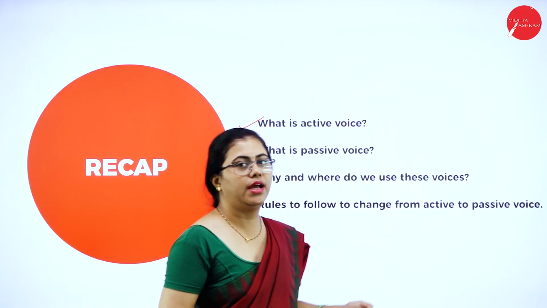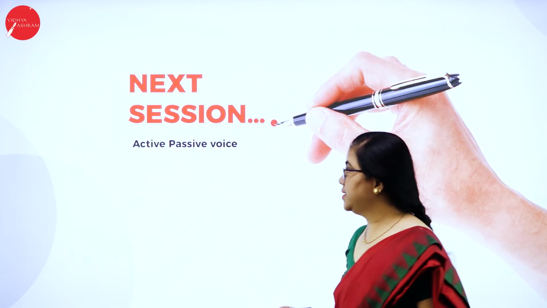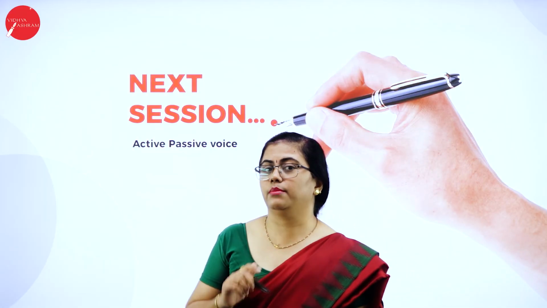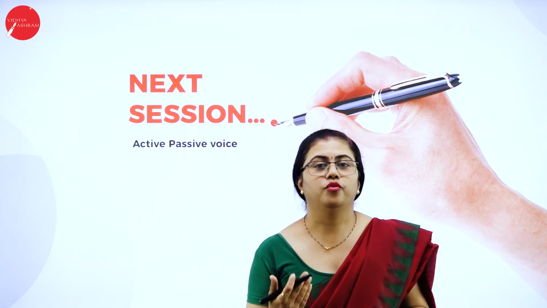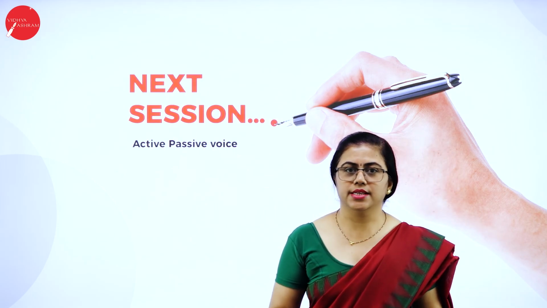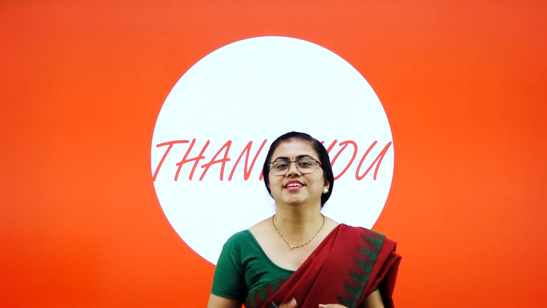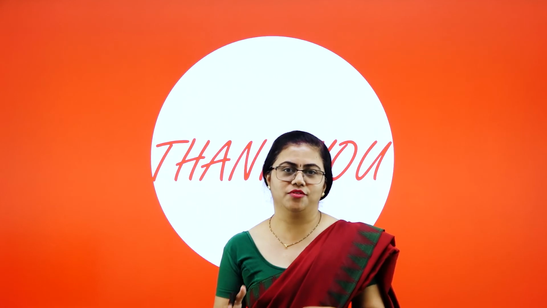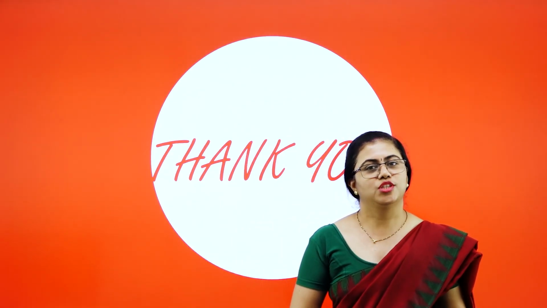That's all about active and passive. We will have one more session about active and passive, wherein we will understand sentences that have two objects. Till now we learnt about sentences with only single objects. So in the next session, I'll meet you with the rules for sentences having two objects. That's all for today. See you soon, children.